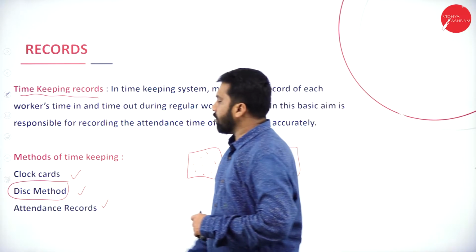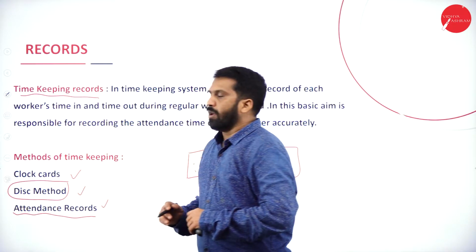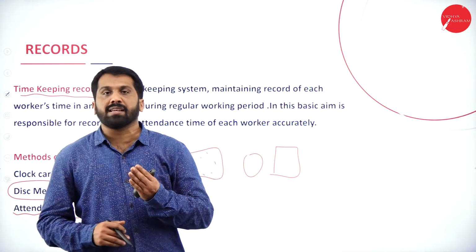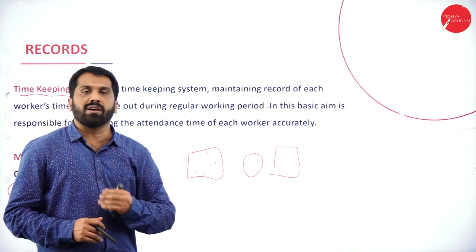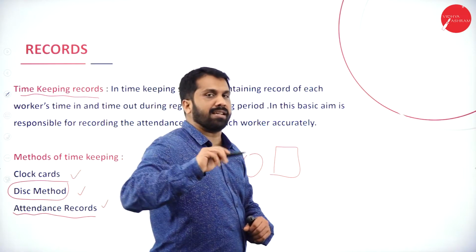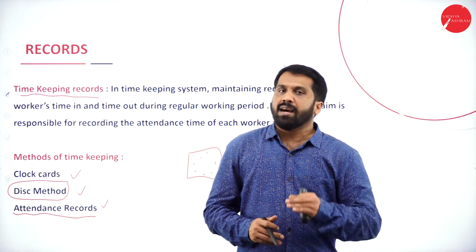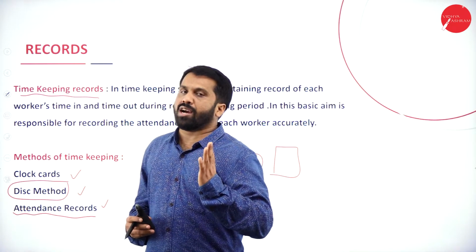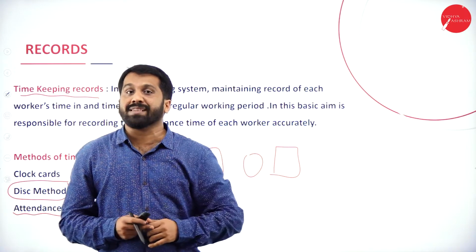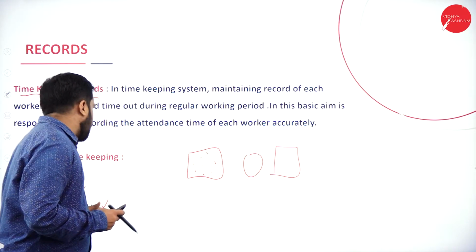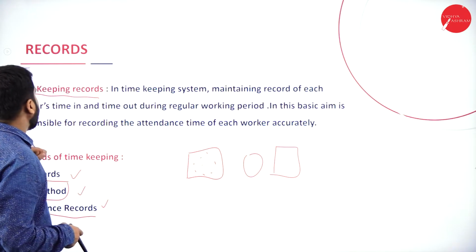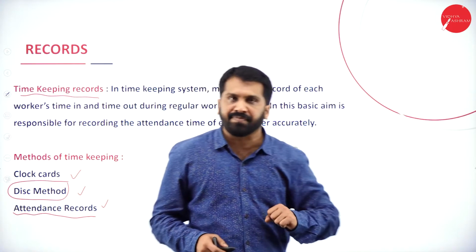Now the next part will be attendance record. What is attendance record? It is a manual system of recording your in and out. At what time you entered, they will enter by signing. Like in your college or school, as soon as the teacher enters, she or he will call your names. As soon as they call your name, you raise your hand, so you are present. In this, normally the time will not be mentioned, only the day you are present or absent will be taken care of. These are the records, we call them timekeeping records.